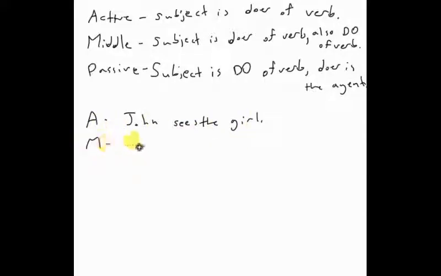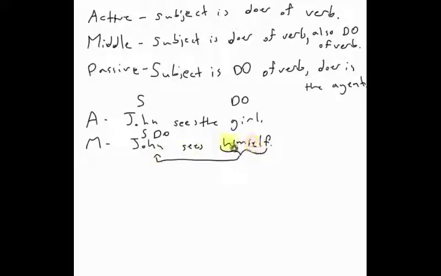In the middle voice, John sees himself. So John is the subject throughout. John sees the girl. Girl is the direct object. Here, John is the subject and the direct object because this is referring to John. This is a reflexive pronoun, and the reflexive pronoun refers to the subject of the sentence.